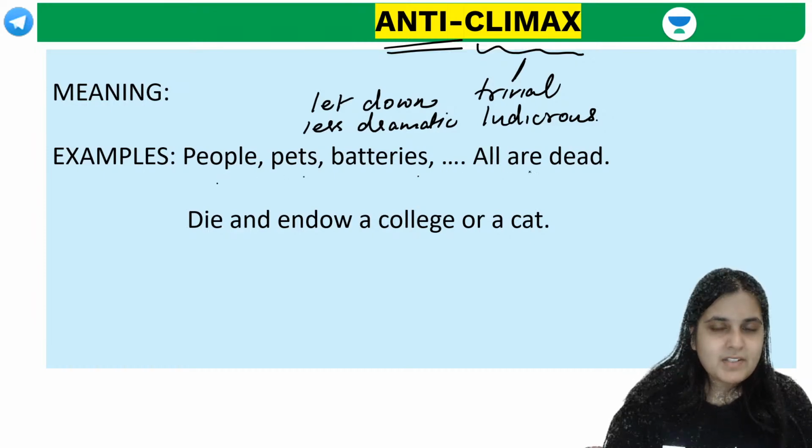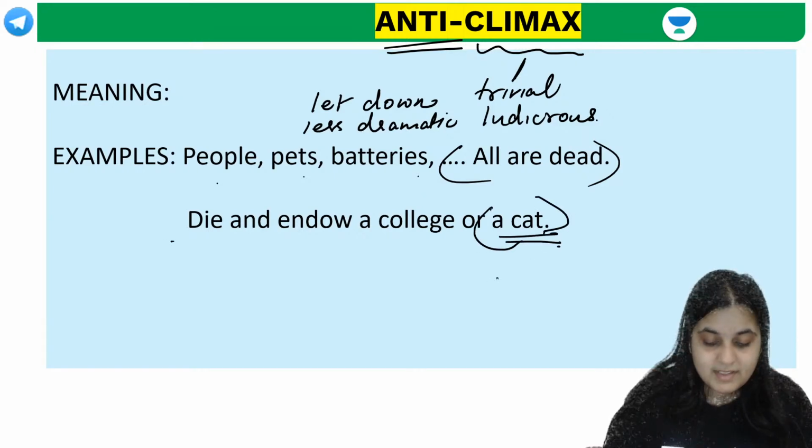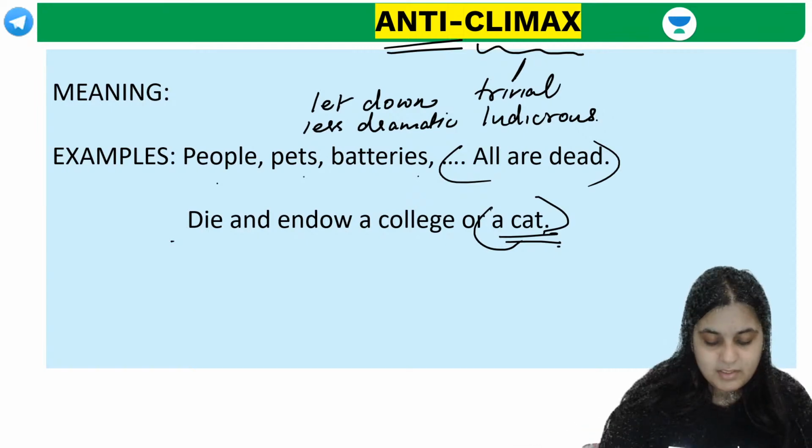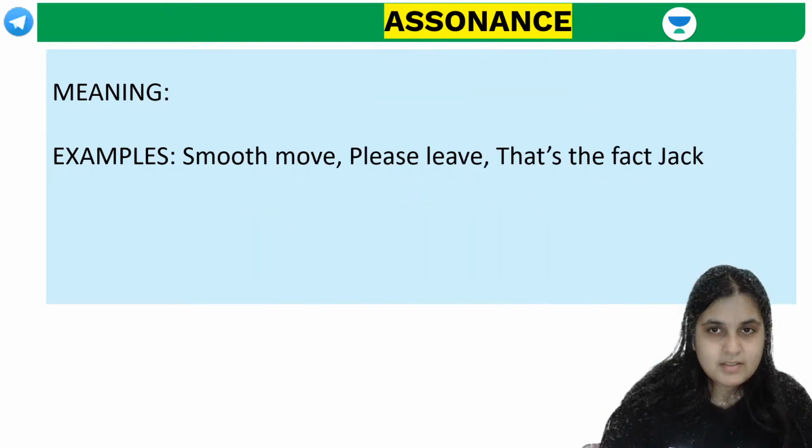People, pets, batteries, all are dead. It's kind of like a letdown, right? Die and endow a college or a cat. This looks so ridiculous. Did you understand this? It's like an anti-climax. It's like a letdown towards the end. That's called an anti-climax.